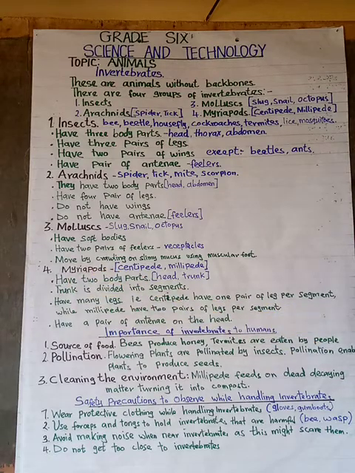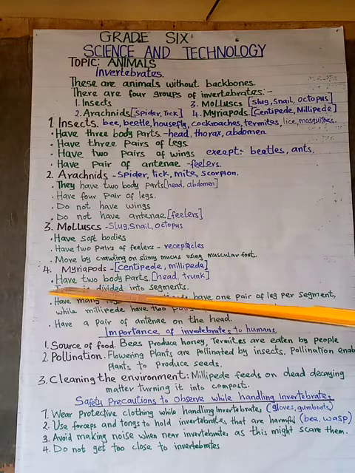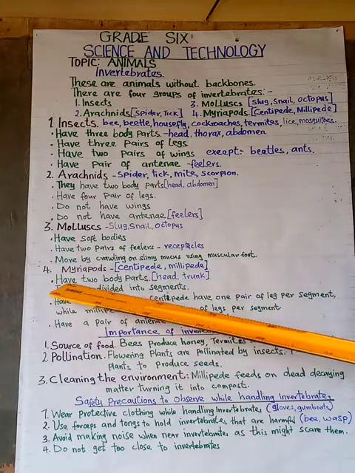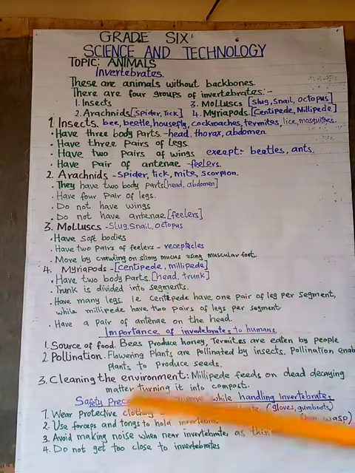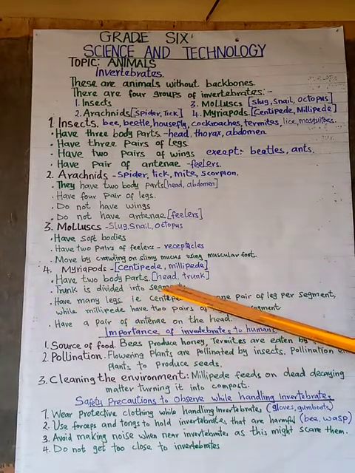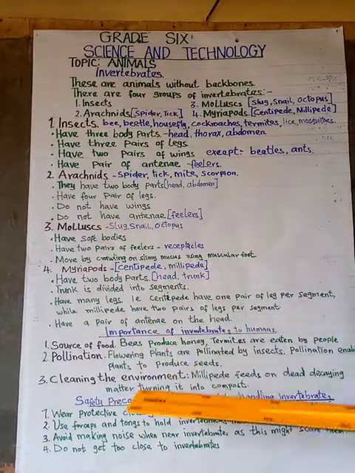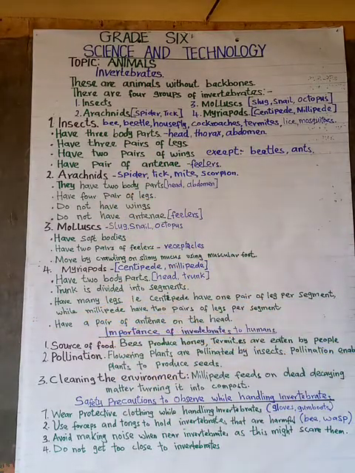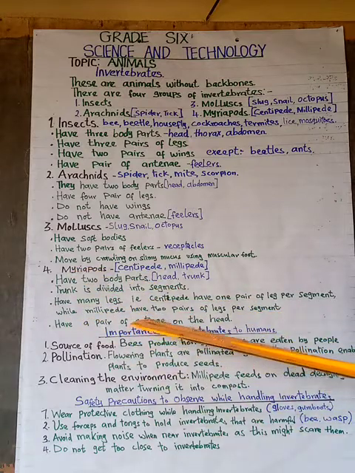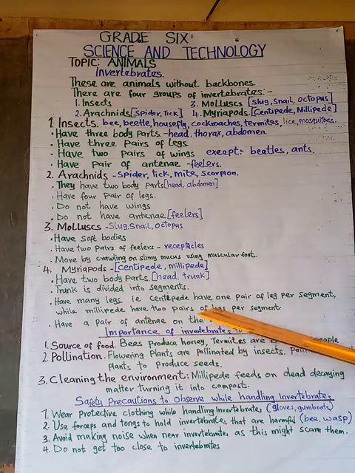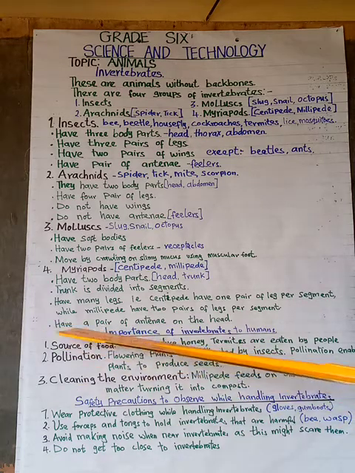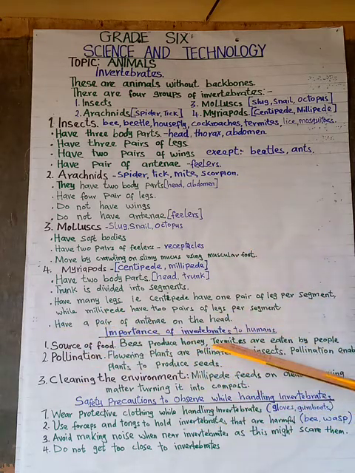Another group is myriapods, and examples of myriapods are centipede and millipede. A characteristic of myriapods is that they have two body parts, that's the head and the trunk. The trunk is divided into segments. Myriapods have many legs. Centipede have one pair of legs per segment, while millipede have two pair of legs per segment. They have a pair of antennae on the head.